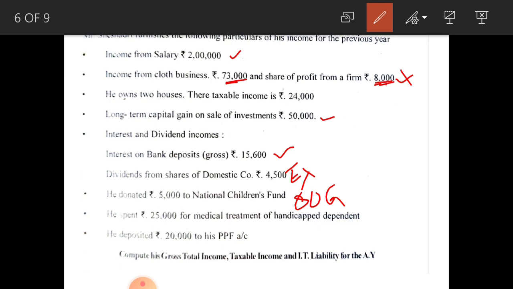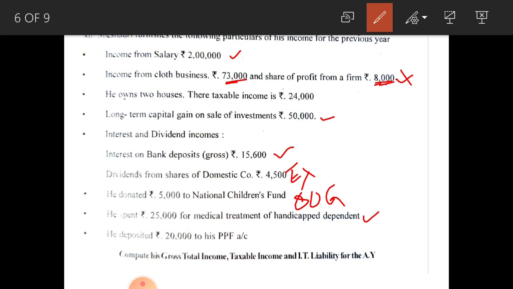Here, medical treatment of a handicapped dependent comes under section 80DD, and you have to consider it as person with disability because nothing is mentioned. So, consider as person with disability. Fixed deduction is available, 75,000. Remember that point, you have to consider 75,000 for this one.